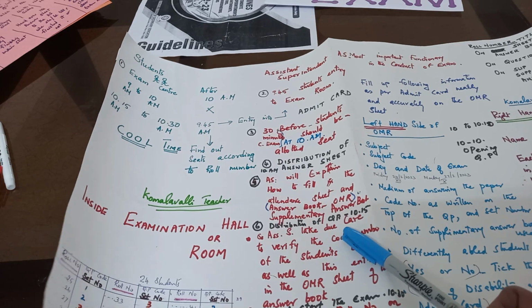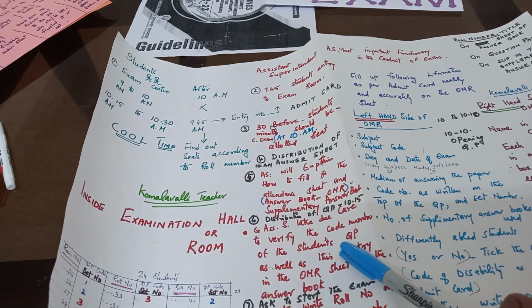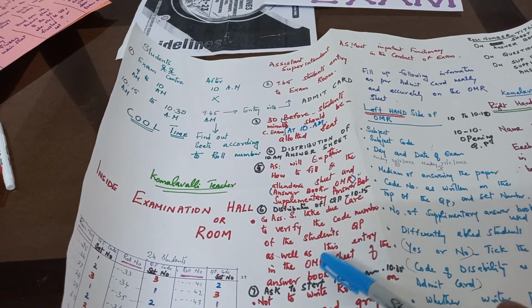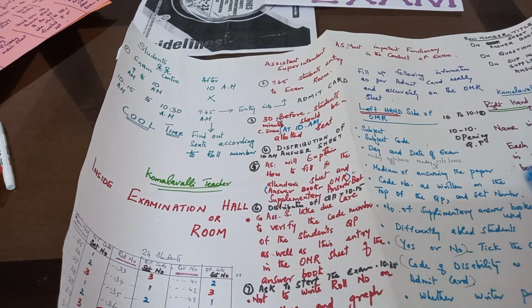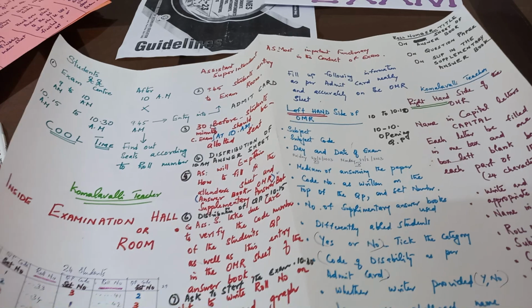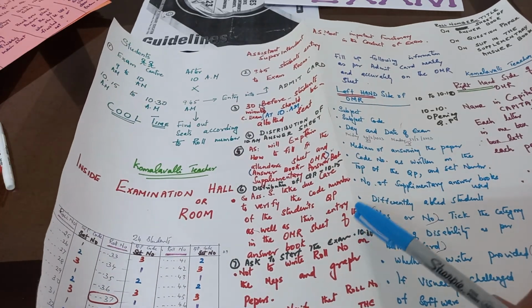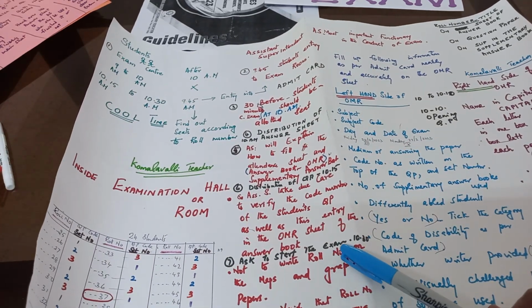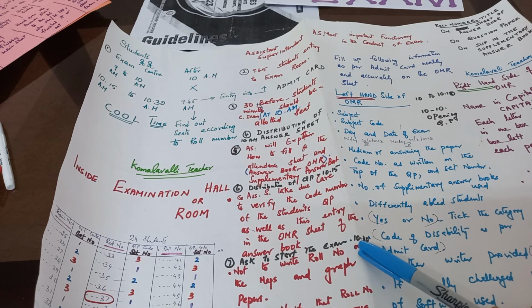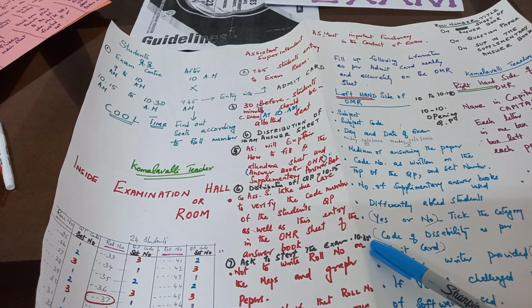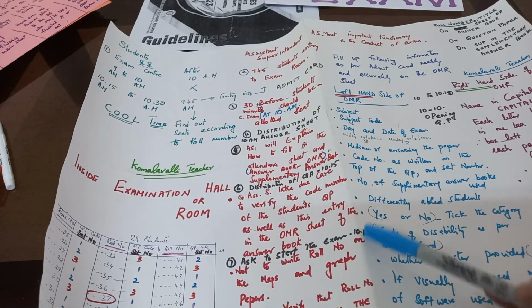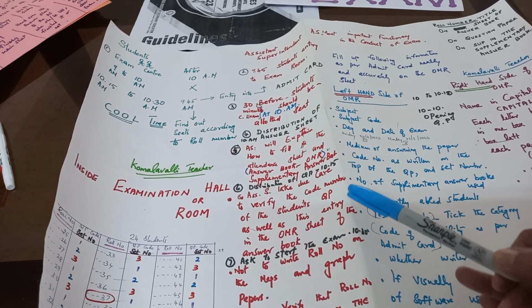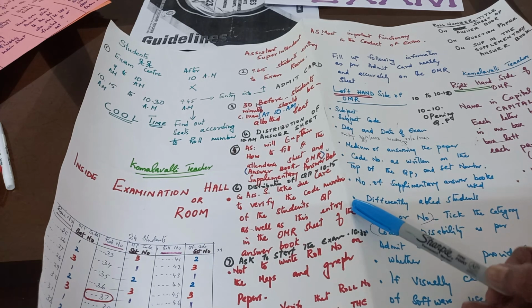The assistant superintendent will take due care to verify the code number of the student's question paper as well as the entry in the OMR sheet and the answer book. This is the entry that you are doing on the OMR sheet. The assistant superintendent should see that. Then they are asked to start the examination at 10:30. The bell will be there. So 10:15 to 10:30 is a cool time where they can read the question paper.